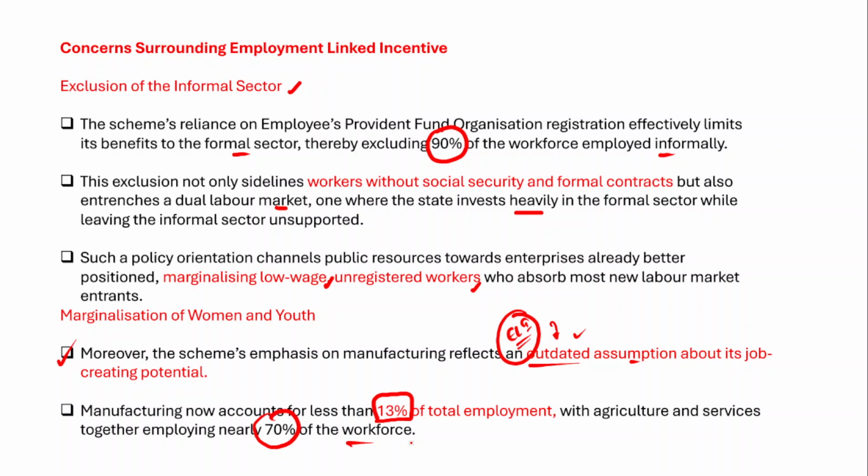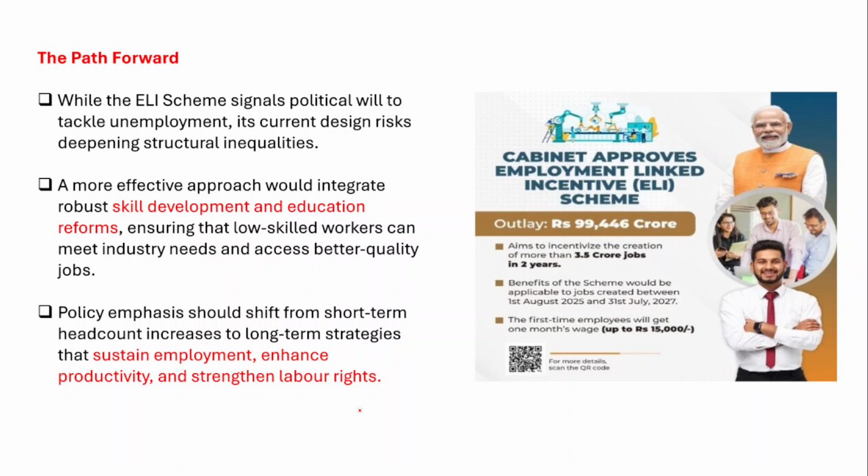So more than manufacturing, the service sector and agriculture are the largest contributors to the workforce in India. The scheme is merely focusing on manufacturing's potential and neglecting services and agriculture in job creation. So this is a flawed approach.